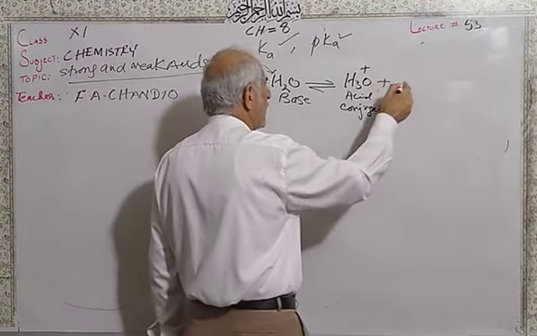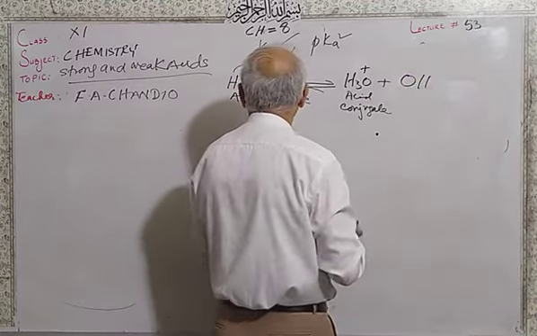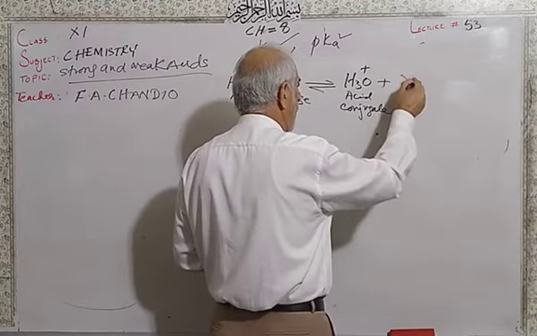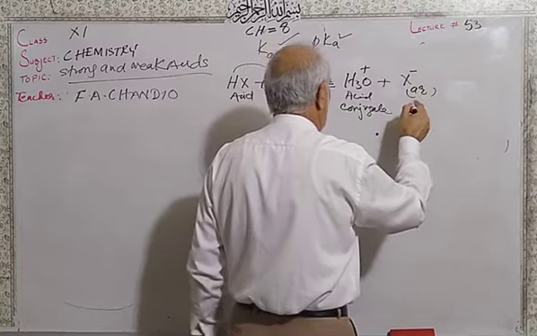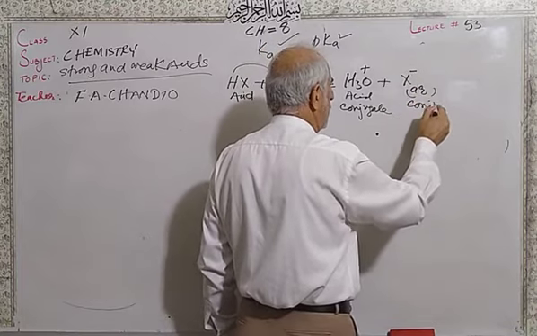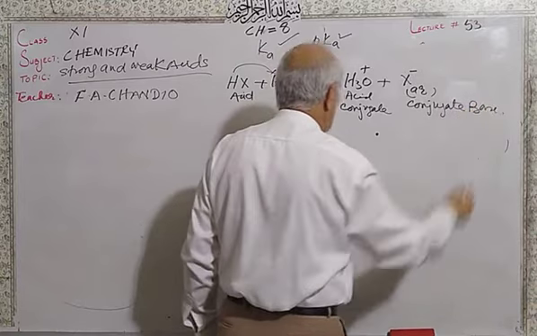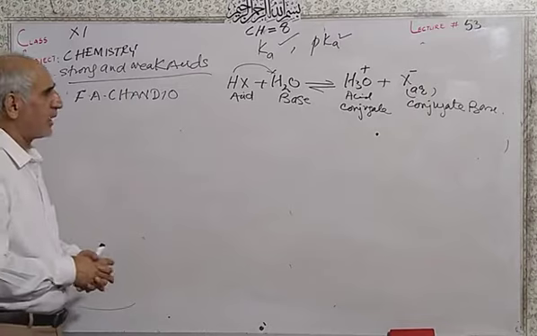After donation of the proton, it becomes a halide ion in aqueous solution, the conjugate base. So these are the conjugate acid base pairs we already discussed in the previous lecture.